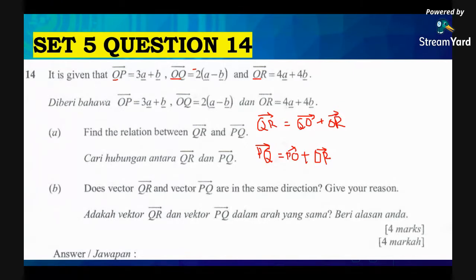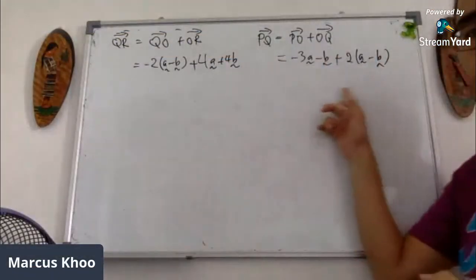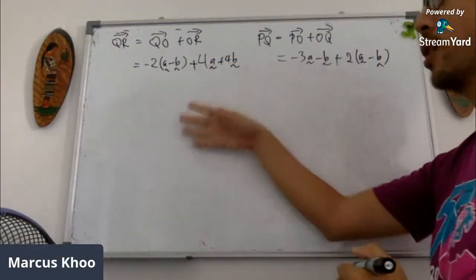Okay, plus OR is 4A 4B. Okay, PO is minus 3A minus B plus OQ is 2A minus B. Okay, so this is what we get. After we've done all this, we've got all this.